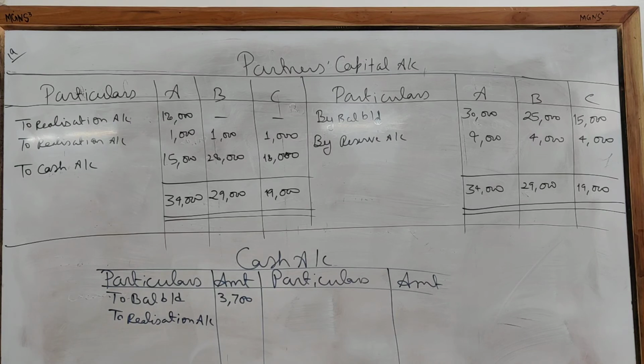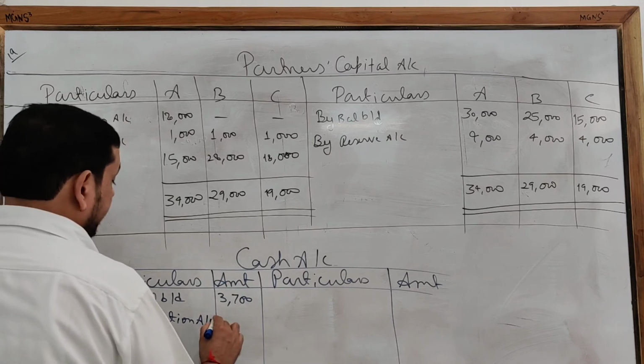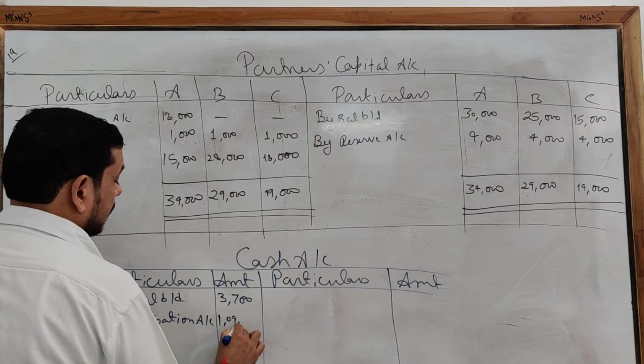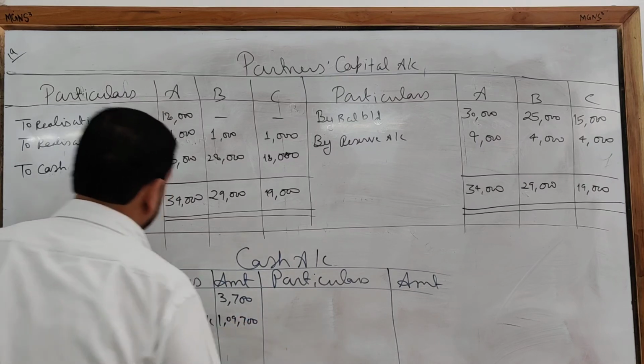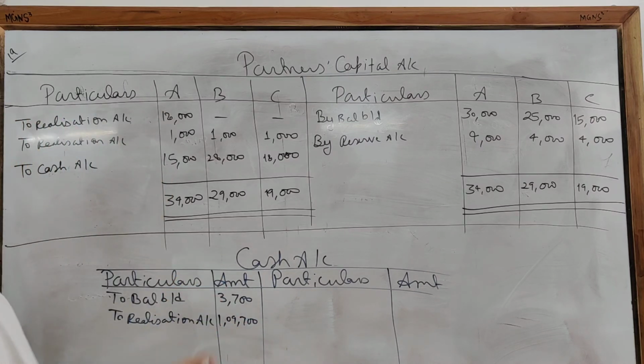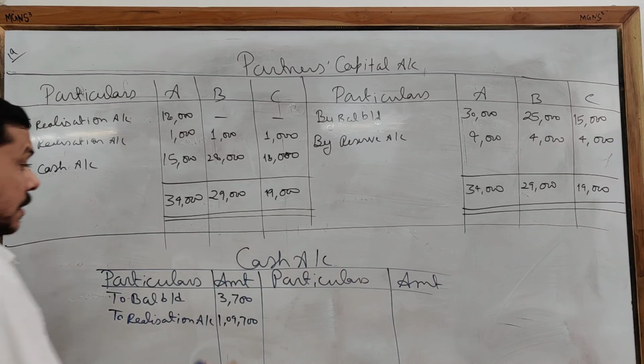How much cash has been received by you? One lakh 9,700. Clear? Now we are going to make the payments.